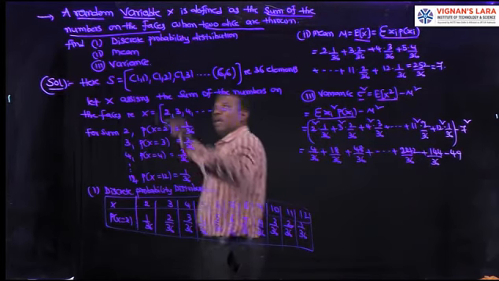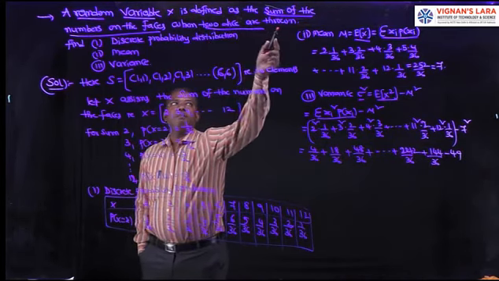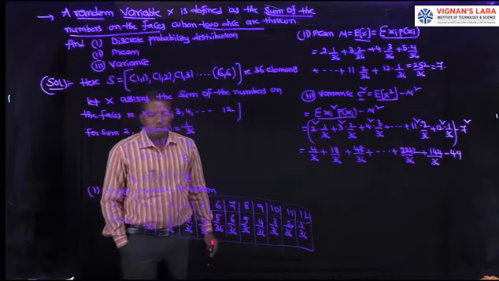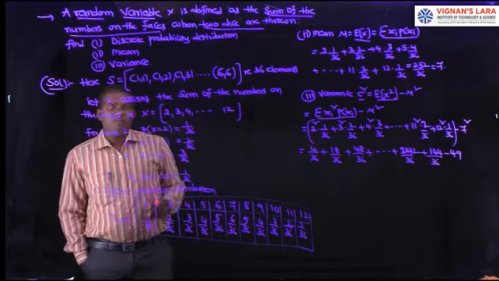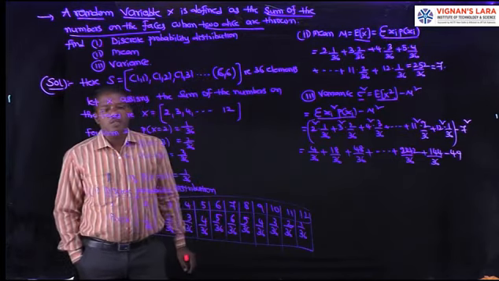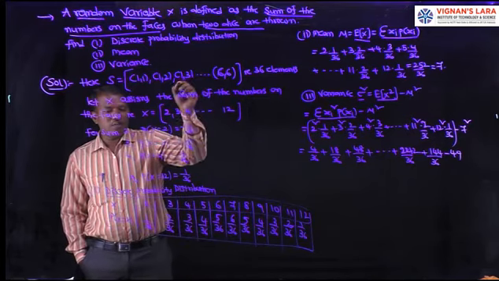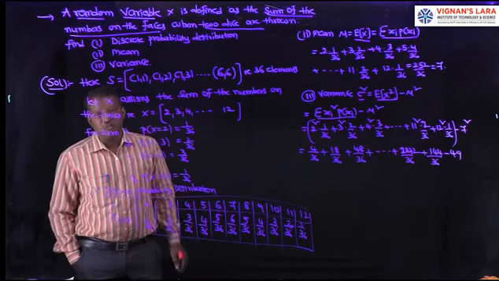Similarly, a random variable capital X is defined as the maximum of its numbers. Another problem, maximum of its numbers, when 2 dice are thrown. Then find its discrete probability distribution, mean and variance. Here the assignment is the sum of the numbers on the faces.